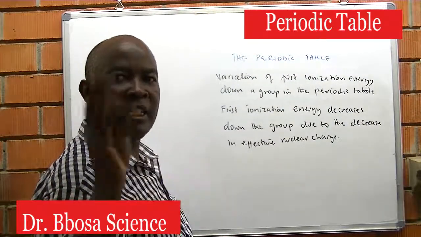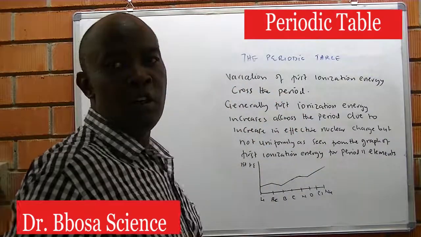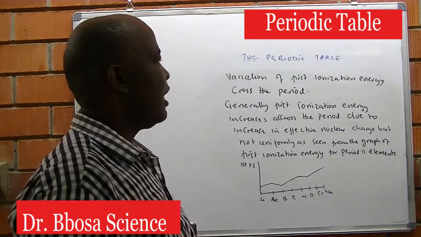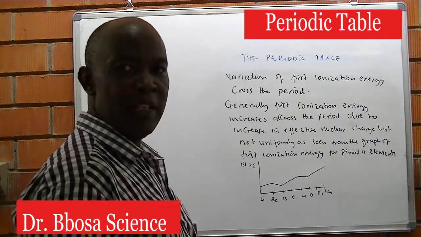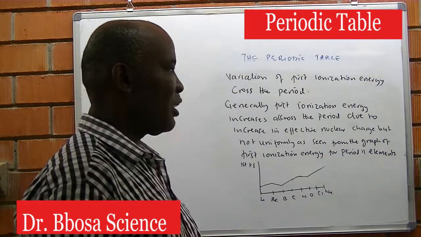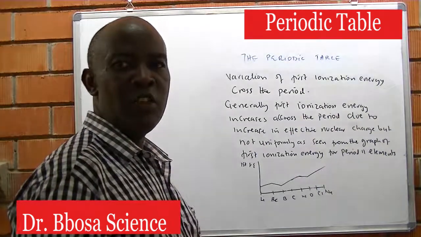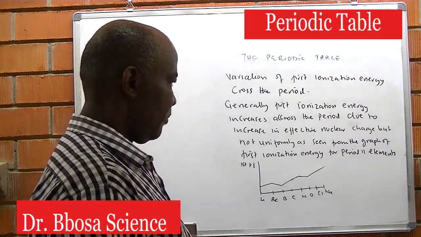So the electron can easily be lost. Variation of first ionization energy across the period. Generally, first ionization energy increases across the period due to increase in the effective nuclear charge.